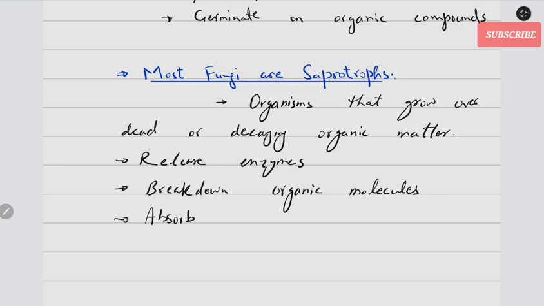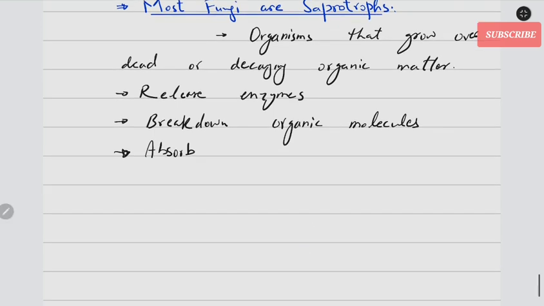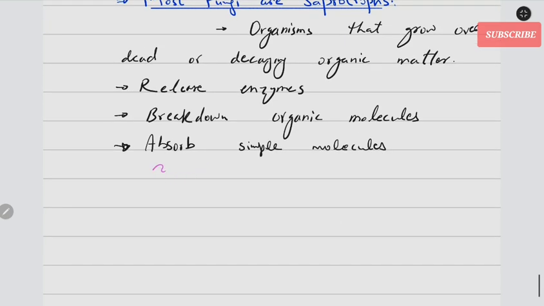So I already mentioned that. Okay, so absorptive heterotrophs, you can also call them saprotrophs. They absorb simple molecules, just like I told you before. Some bacteria also perform the same role. So that's why they are also called decomposers.